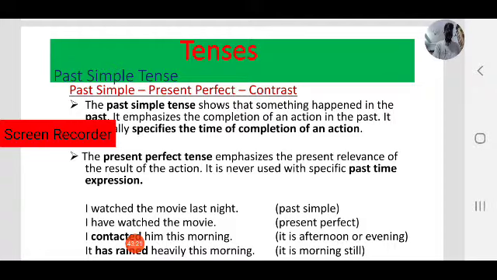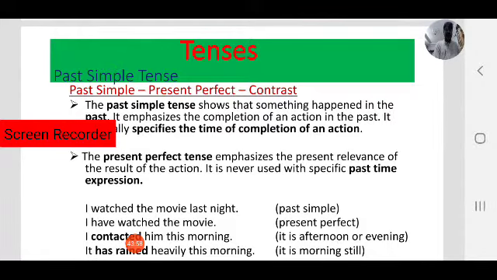Here we never mention time. It is never used with specific past time expressions. If you want to use past time expressions, then we have to use past simple tense. If you want to use past simple tense to describe past actions with time expressions. Observe the difference between past simple and present perfect tense.